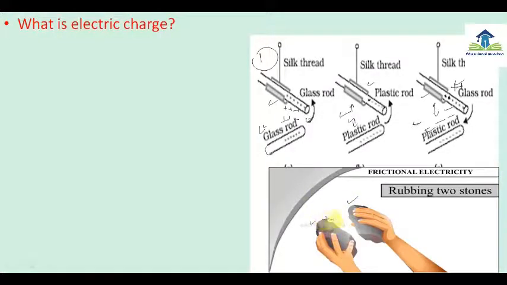When these two are rubbed together, then positive charge will develop on both the stones, because some electrons will be removed. Where will they be removed? To the ground, because earth is like a negative charge, earth has very many free electrons. So the positive charge will attract electrons towards earth. That means electrons will be removed from this body and go to the earth when these two substances are rubbed.